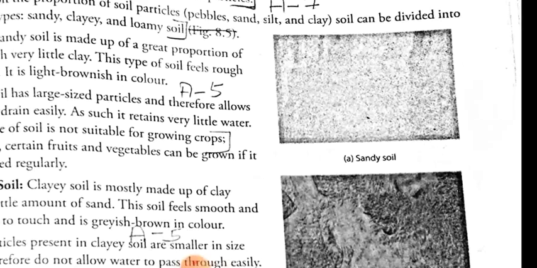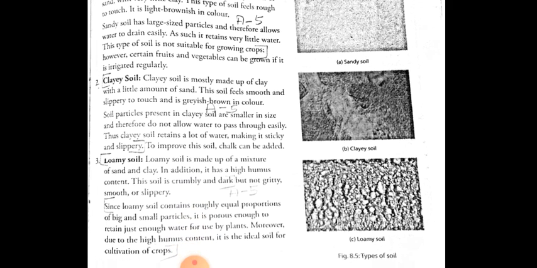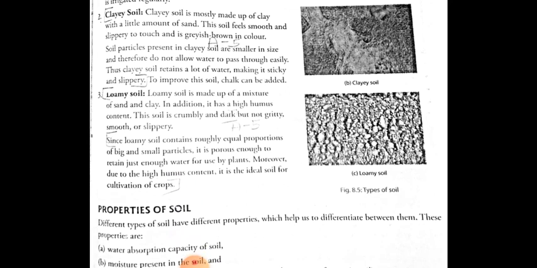So what are the types of soil we have seen? The types of soil are sandy soil. Sandy soil is a soil which is made up of large size particles. Then we studied about clayey soil. Clayey soil is the soil which is made up of very fine particles, whereas the third type of soil which we studied was loamy soil. Loamy soil is made up of a mixture of both sandy soil and clayey soil, and it is very suitable for growing